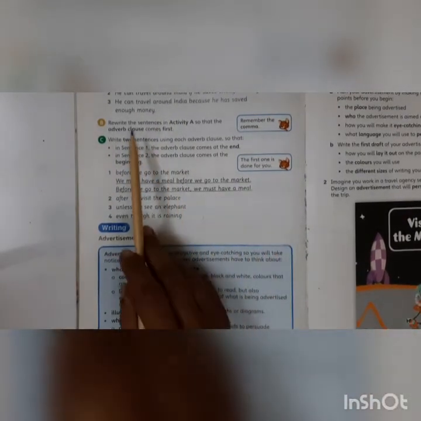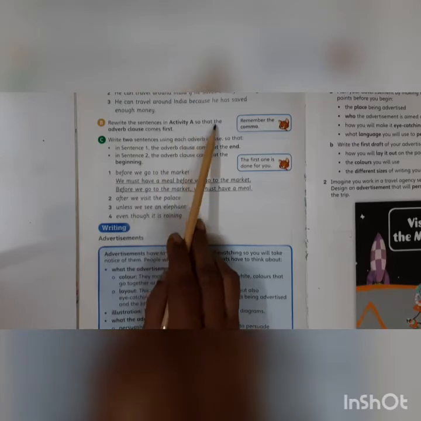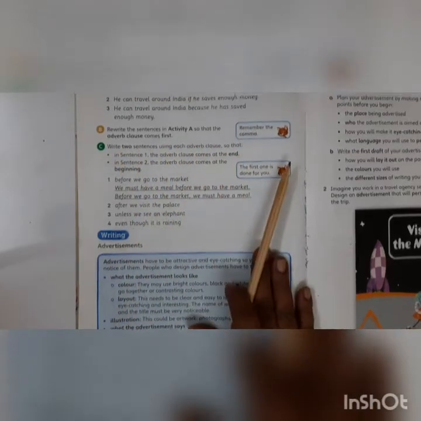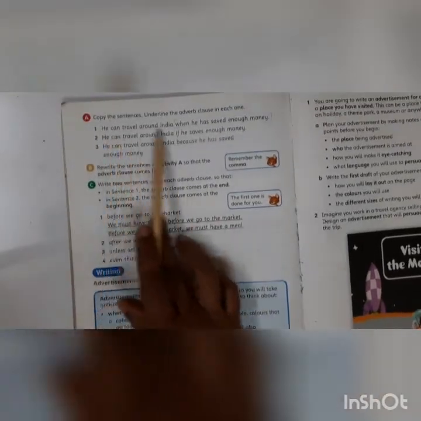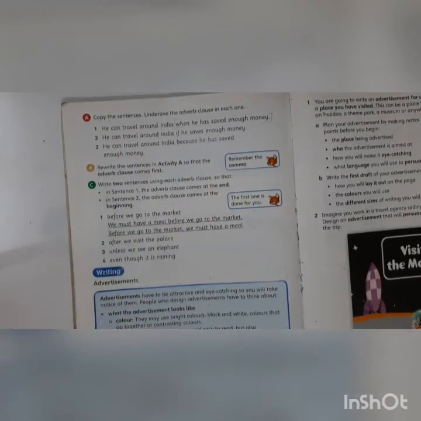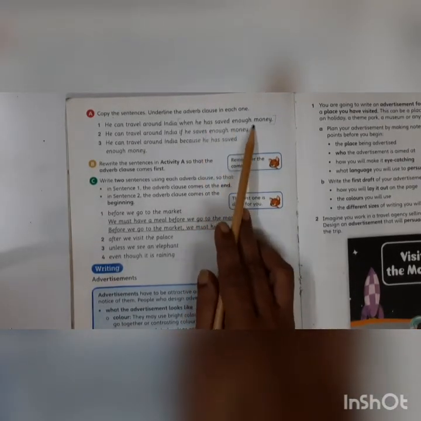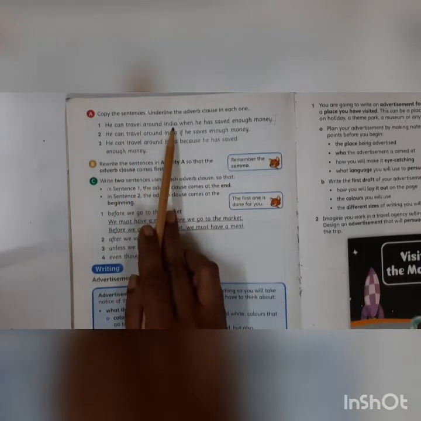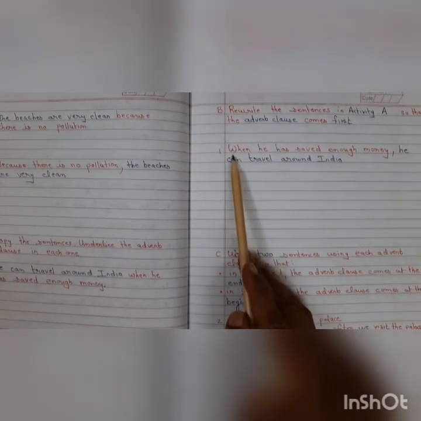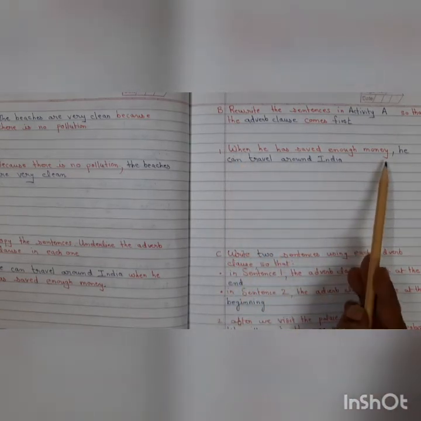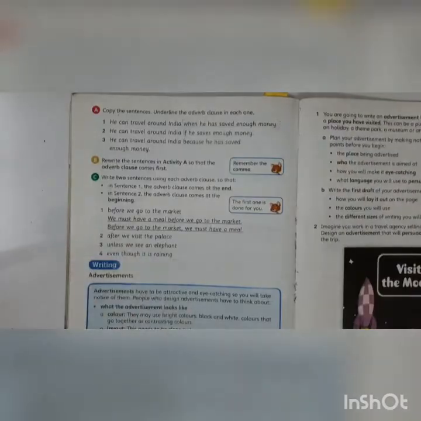Okay, now what is this sentence telling, children? Rewrite the sentence in activity A so that the adverb clause comes first. Now here, children, it is second. Okay, so now we have to write it first. So the first sentence, how will you write it first, children? Yes, very good. When he has saved enough money, he can travel around India. Now, as I told you, children, you need to be very, very careful with your punctuation and your comma. See, here I have written for you. So, when, W is capital, and here you have your comma. Okay. So, I think you can do the B1.